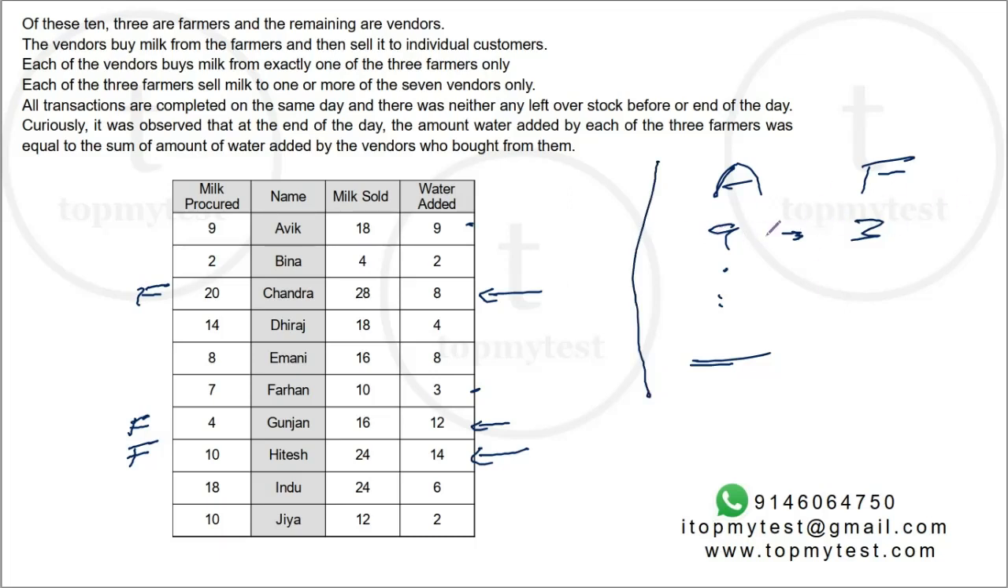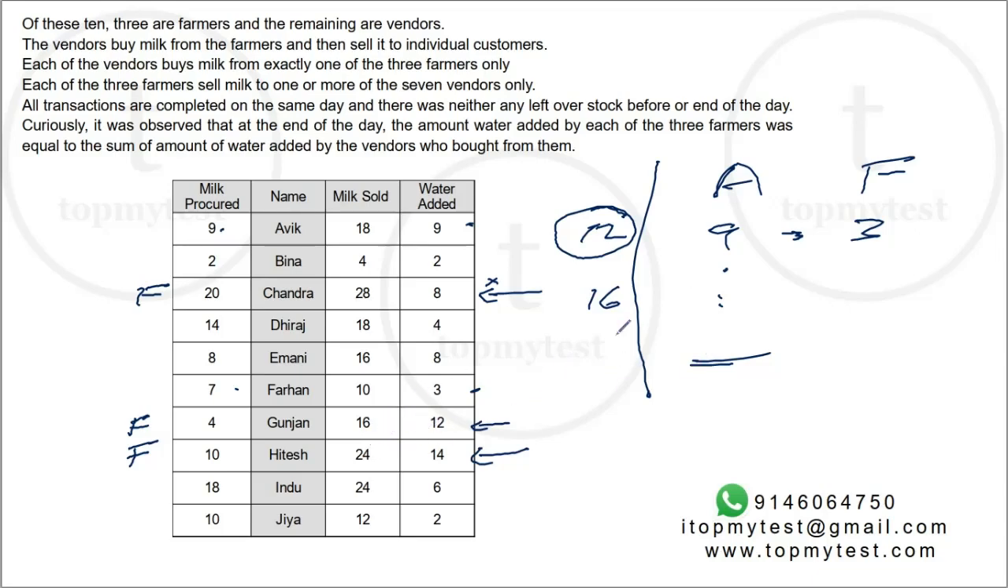The total water added between the two is 12. How much have they bought? 9 plus 7 is 16. So they have bought 16 liters, out of which 12 is water. Now it cannot be Chandra. It has to be either Gunjan or Hitesh. Now, Gunjan matches exactly 16 and 12. Now, can they buy it from Hitesh?